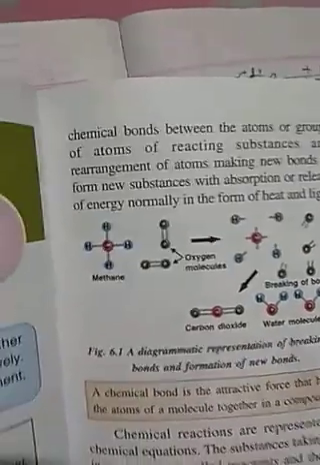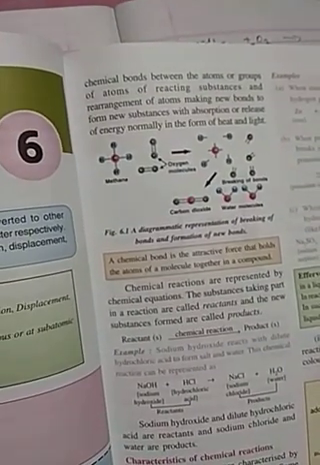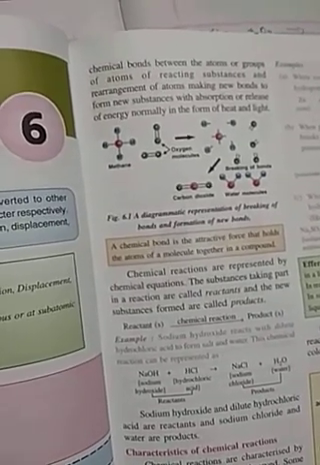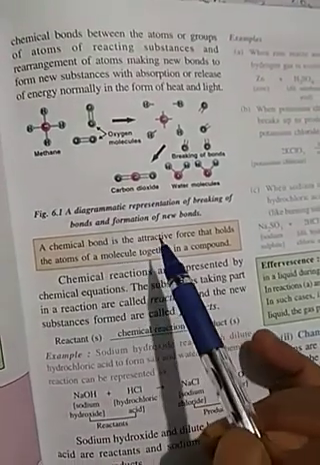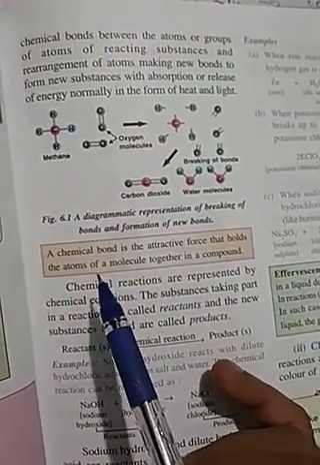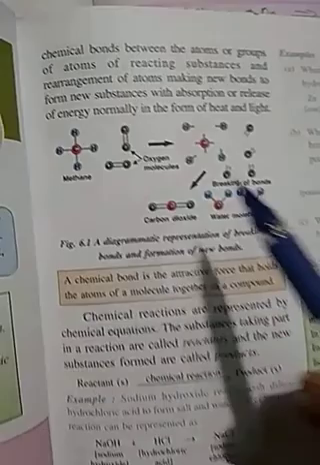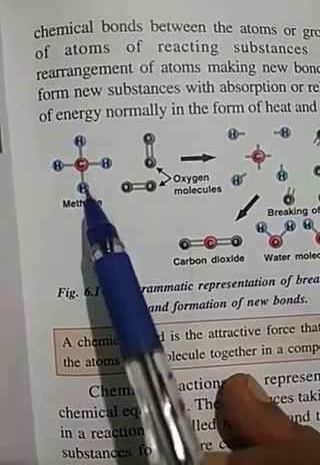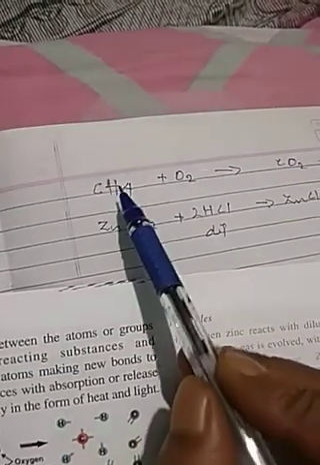My dear friends, this is a new word, chemical bond. What is a chemical bond? A chemical bond is a force of attraction by which different atoms combine together to form a molecule. So a chemical bond is an attractive force that holds the different atoms of a molecule to form a compound. Here this one is C, these four are H, it is CH4, called methane.